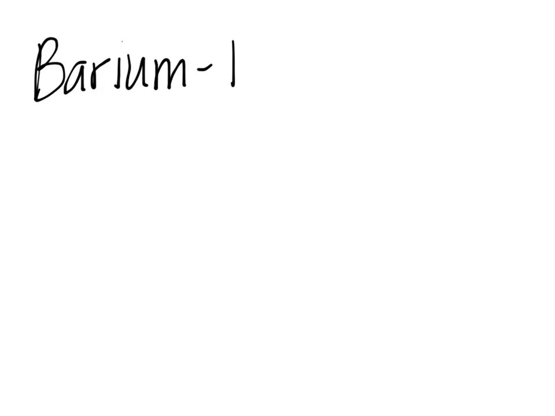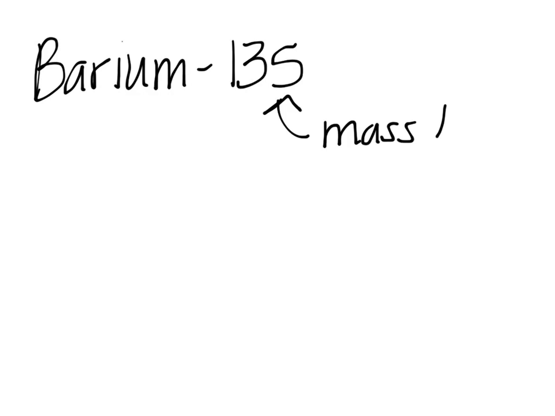Now, let's say I am going to give you barium 135. 135 is the mass number. So I've actually told you its mass number rather than you looking at the periodic table. Tell me, how many protons does it have?